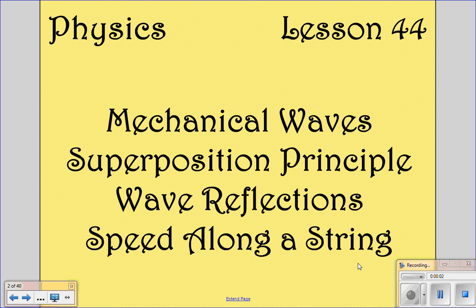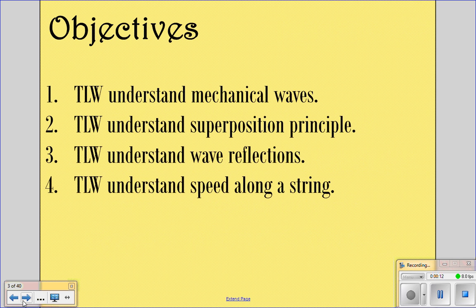So today we're looking at lesson 44. We're going to look at mechanical waves, superposition principle, wave reflections, and speed along a string. So hopefully you'll understand mechanical waves, superposition principle, wave reflections, and speed along a string after this lesson.